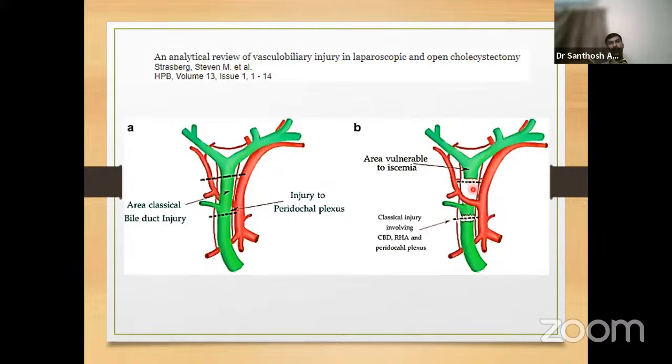So while reconstructing a bile duct injury post cholecystectomy, we need to take care that we don't injure the left hepatic artery. That is why we don't recommend circumferential dissection of the bile duct. We just want to reach the hilum, open the bile duct along the umbilical portion of the left hepatic duct, see that it is in continuity with the right, then do an anastomosis without much handling of the left hepatic artery.